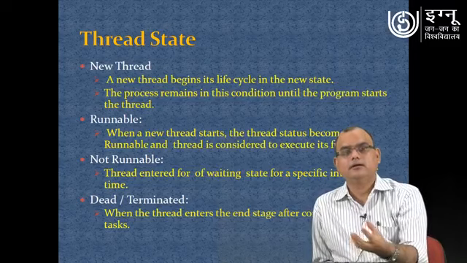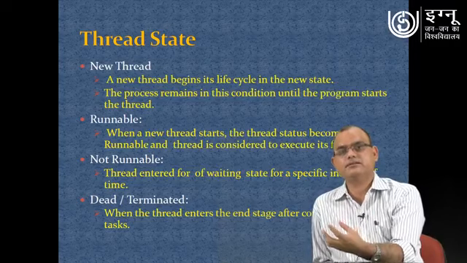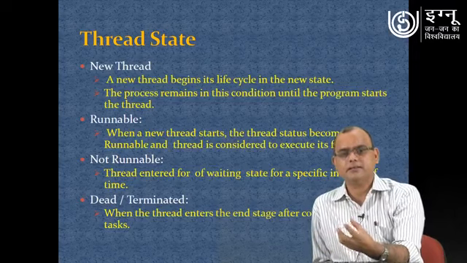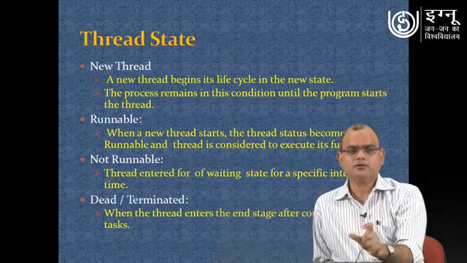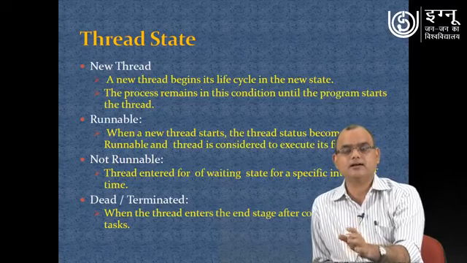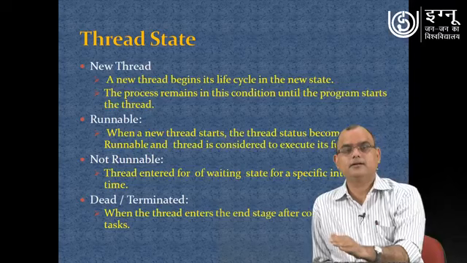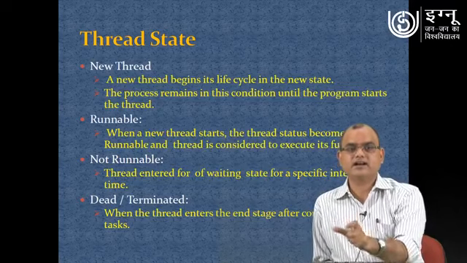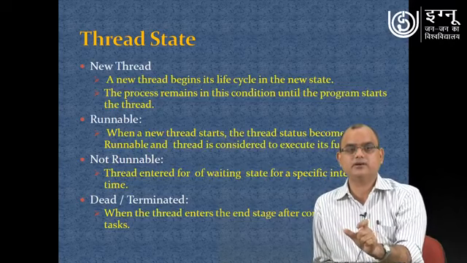Now if we are talking about a thread, here we are saying in simple terms that a thread is a process. A process will have different stages, or at different moments of time it will be in different states. The first is the new thread: once a thread is created, that is a new thread.